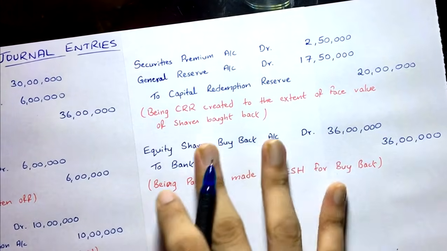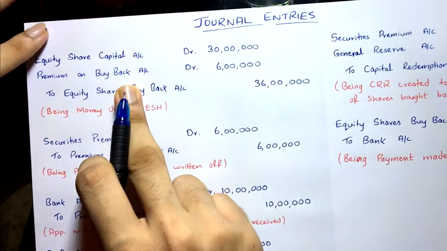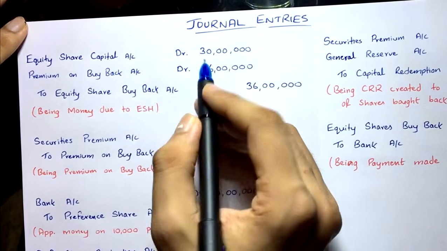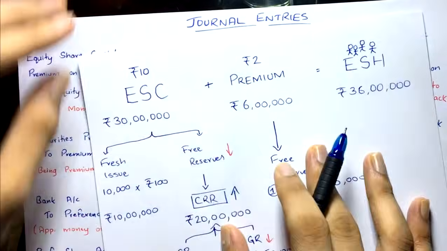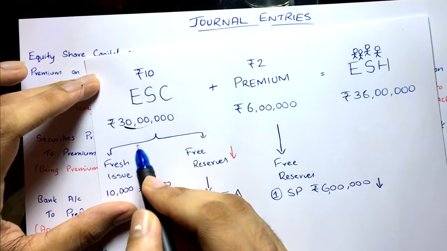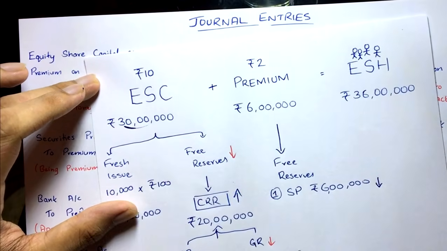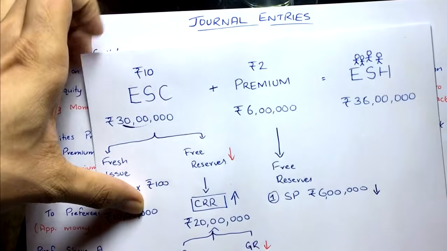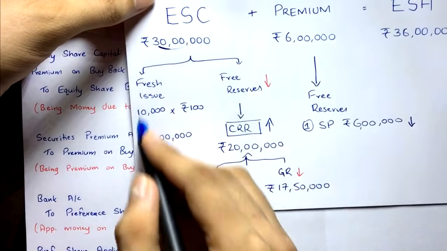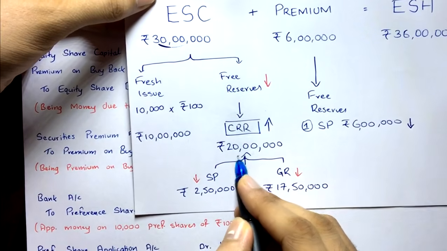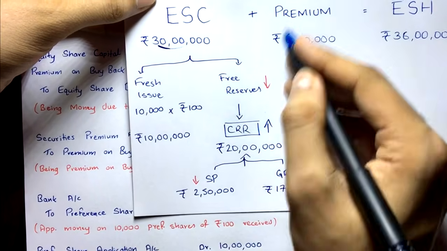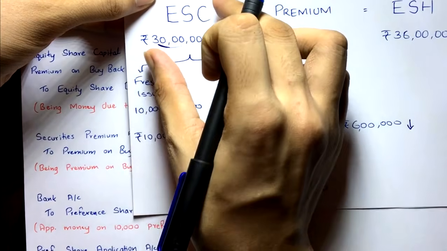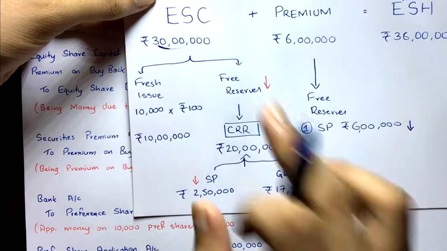Now if you can see properly, what have we done? How much capital did we cancel? We cancelled 30 lakh capital, only the face value. Now only this has to be replaced. So to replace that, what have we done? We did a fresh issue of 10 lakh and we created CRR of 20 lakh. We didn't replace this and all, only the capital. That's what we are concerned about, only the face value.